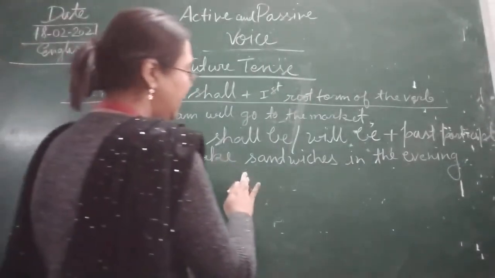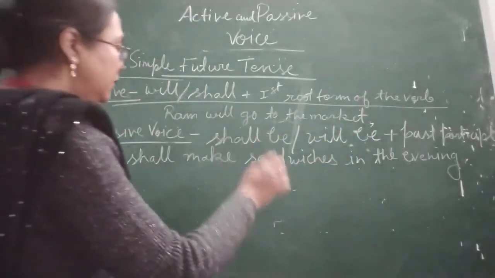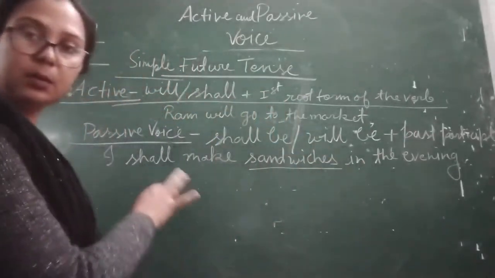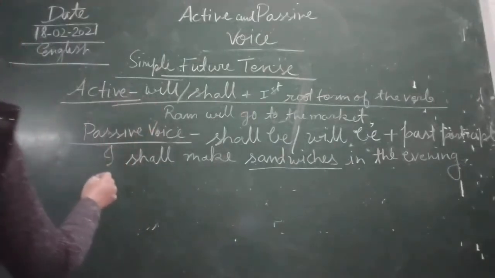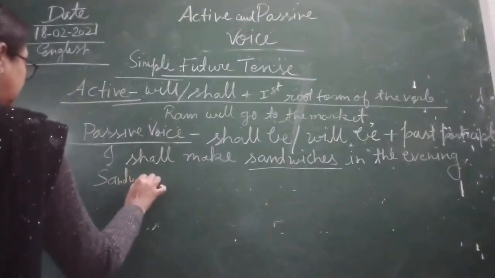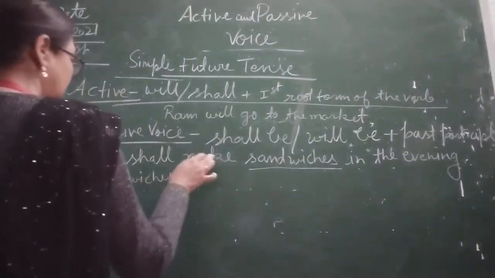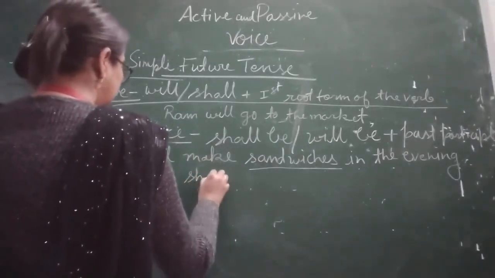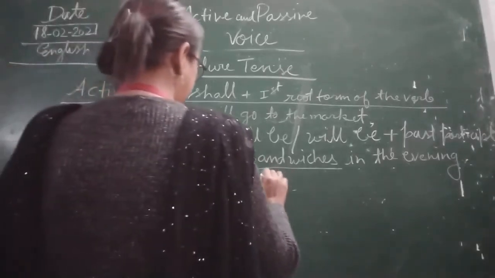Now here you can see sandwiches is the subject in the passive voice. So what will we do? Sandwiches, because shall is used over here, we will use shall be made.